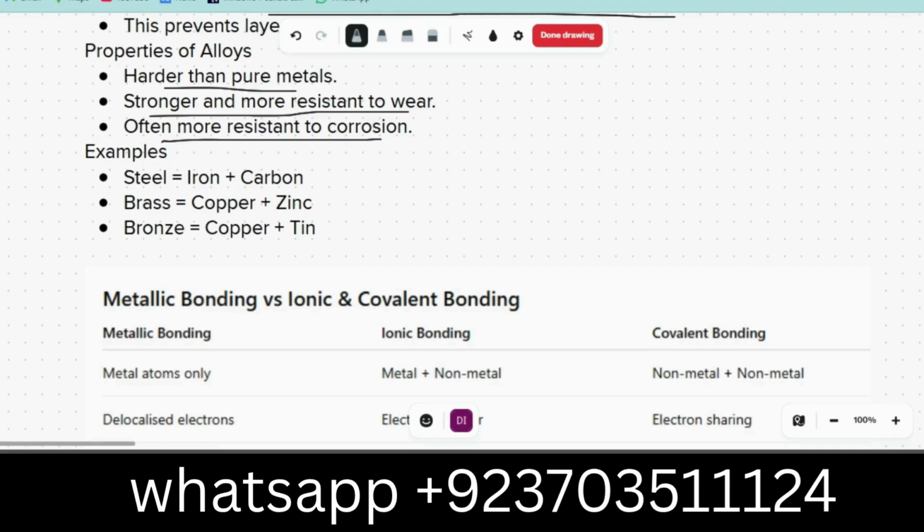Steel is an example of an alloy. It is made from iron and carbon. Brass is made from copper and zinc. Bronze is made from copper and tin. Why do we need steel? Steel is harder than iron.